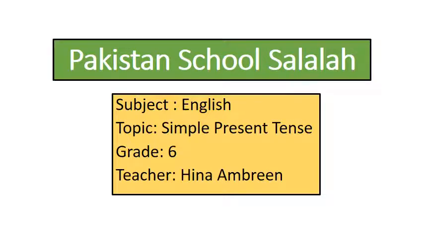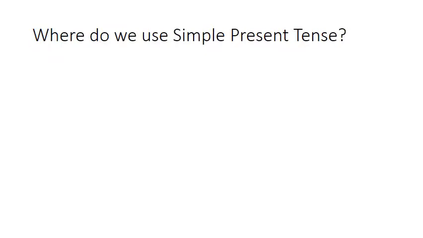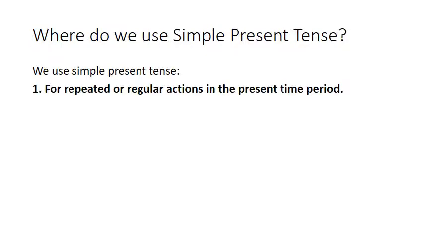Today we are going to learn about simple present tense, and in this tense we will learn the identification of simple present tense, and along with identification we will learn the rules with some examples. First of all, we need to learn about where do we use simple present tense. We use simple present tense for repeated or regular actions in the present time period.